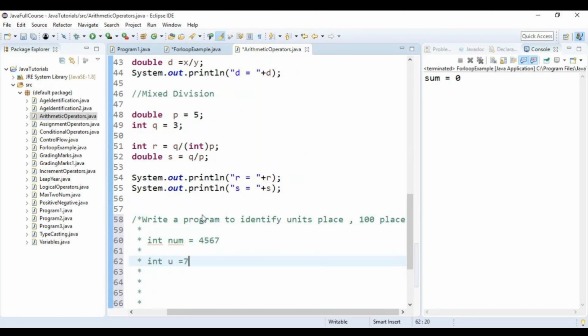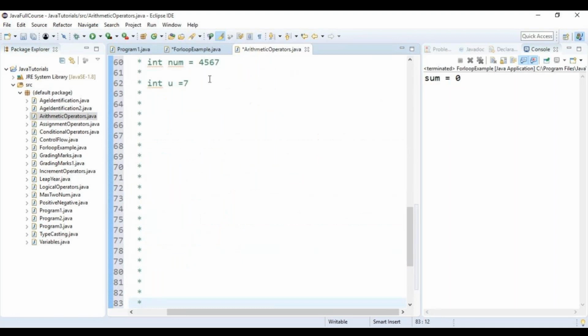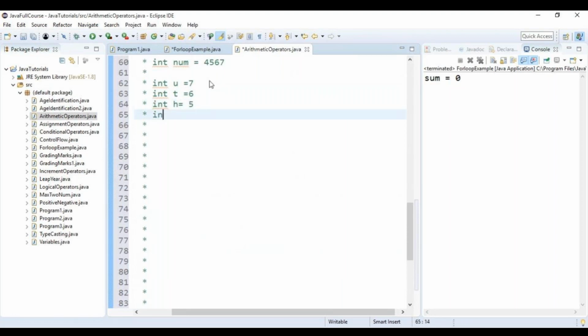Answer should be 7. Int t should be 6. Int h should be 5. Int thousand should be 4. This is the answer I'm expecting. So how can I give a mathematical operation so that only the last digit is displayed?